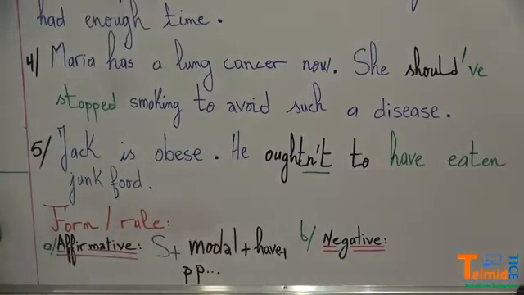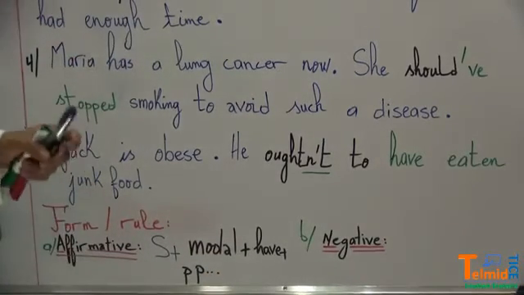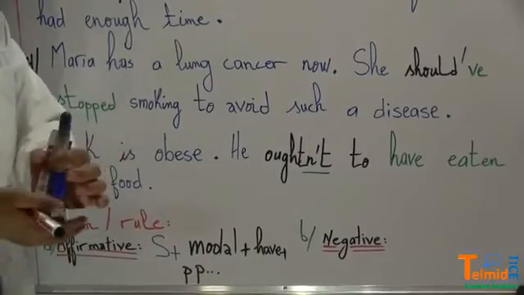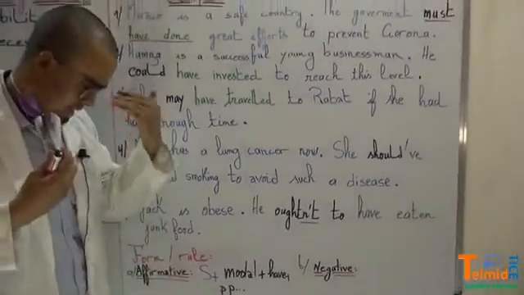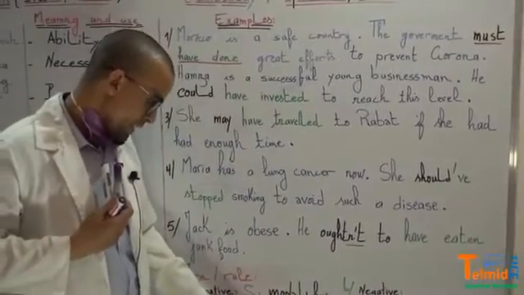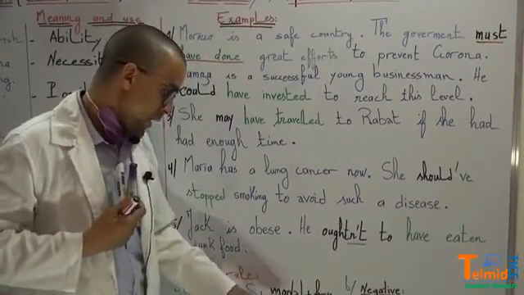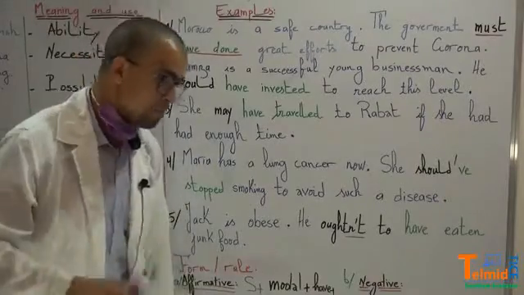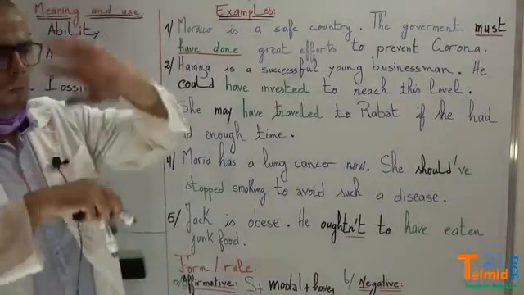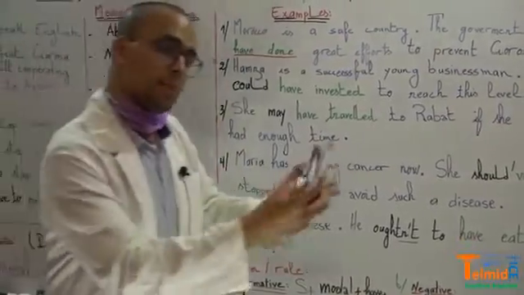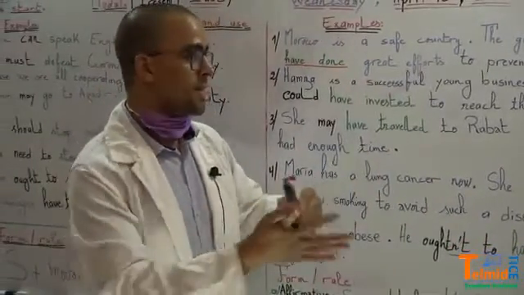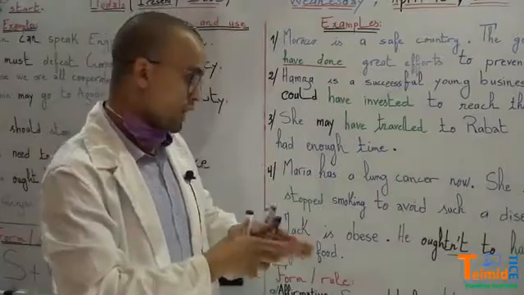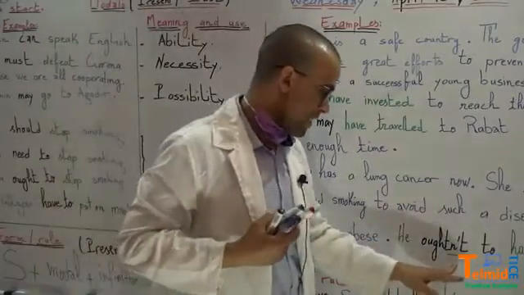So the rule or the form of models in the past is subject, Ahmed, he, she, it, plus model, plus have, plus past participle. Notice that all models can take a negative form. And you know, when we say negative, we add not. And we have here an example.